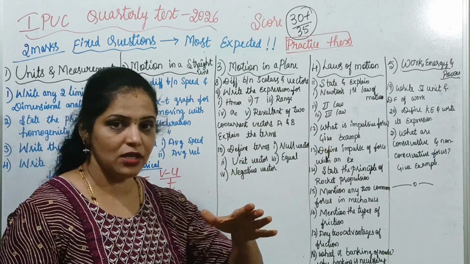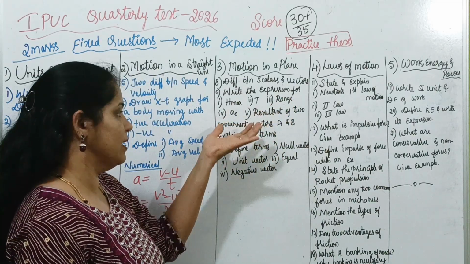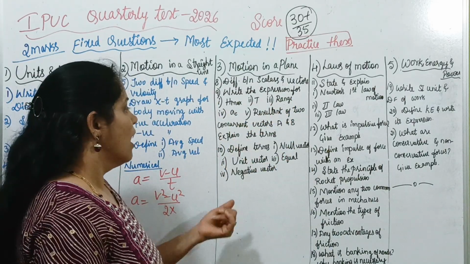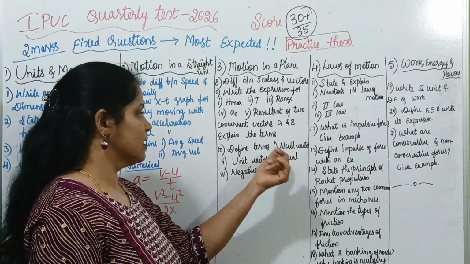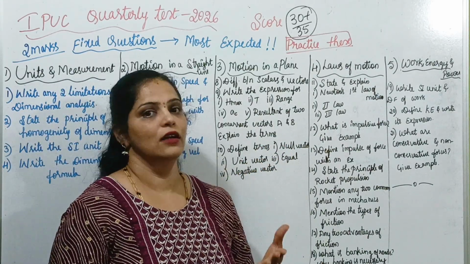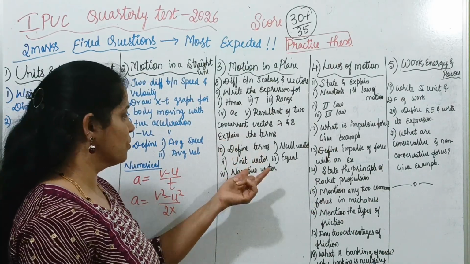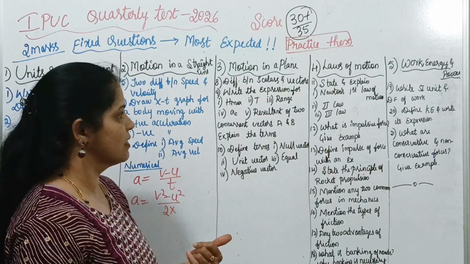So mention the expression and explain the terms of all these physical quantities. And define the terms like null vector, unit vector, equal vectors, negative vectors, parallel vectors. So you just go through those definitions, you have to practice.